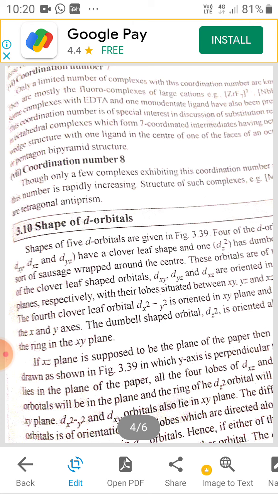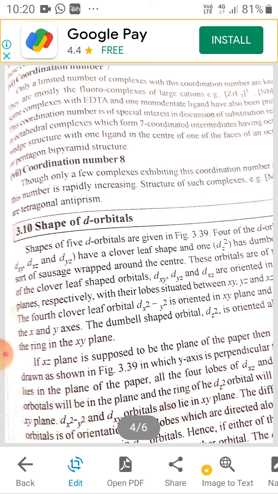Coordination number 8. The coordination number 8 has a few examples. Then we have the shapes of the d orbitals. The shapes of the d orbitals are dxy, dyz, dxz, dx square minus y square and dz square.